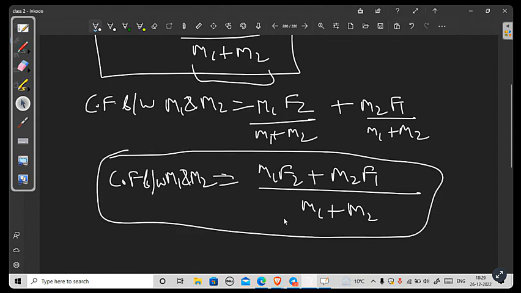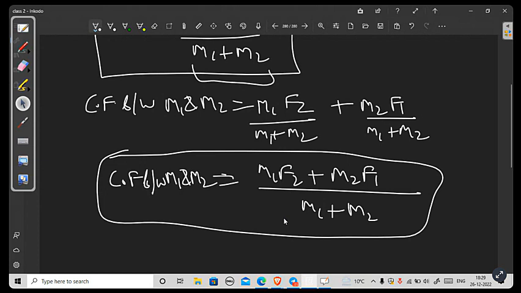So I'll explain both the logic and how you derive this formula. For contact force, you have to keep in mind only one thing: take the mass of the object on which you want to calculate the contact force, and multiply it with the force which is not acting directly on it.